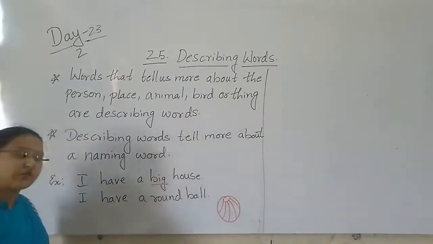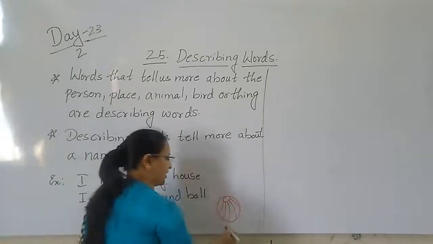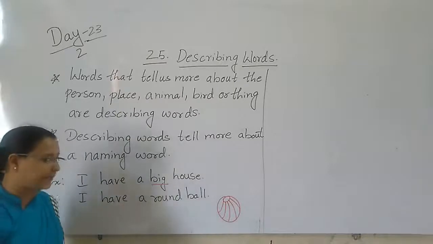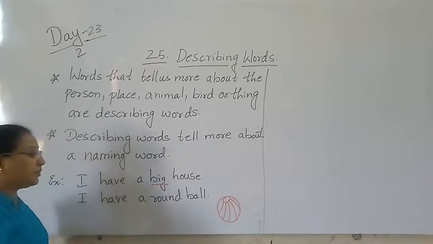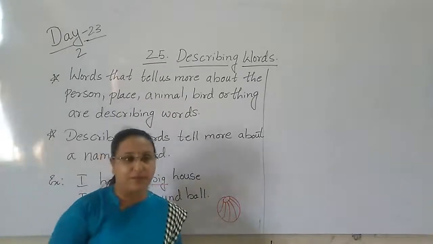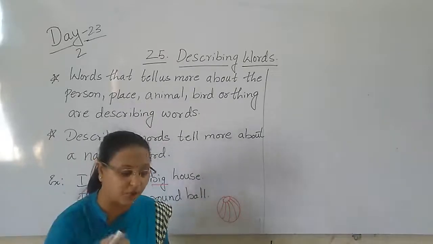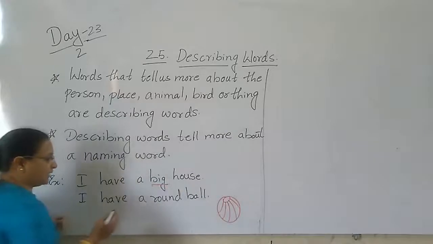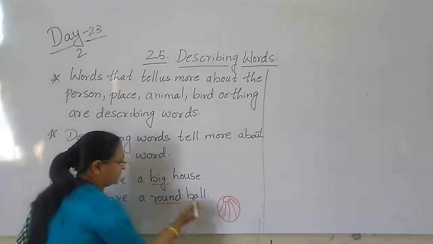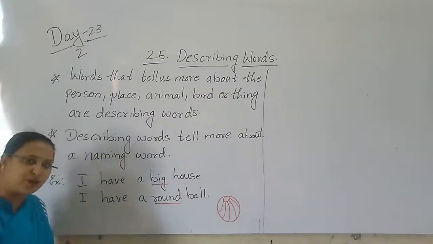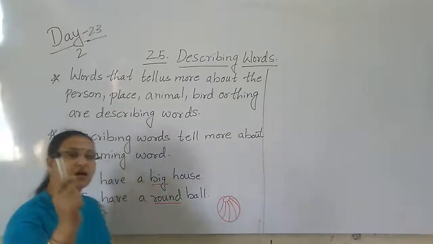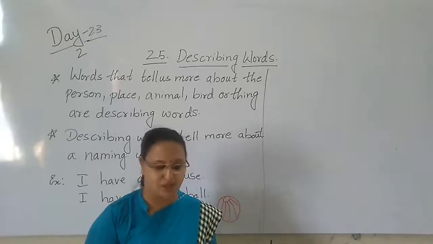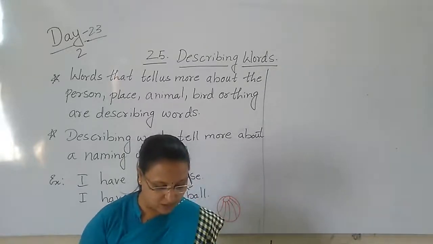It is round in shape and it has different colors also. But the shape of the ball is what here? Round. The word round describes the ball. How is the ball? The ball is round in shape. We say the ball is round in shape.